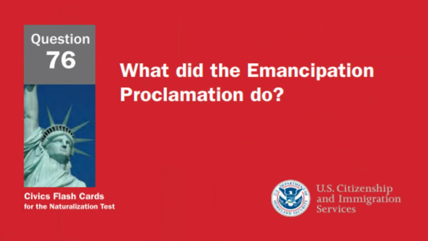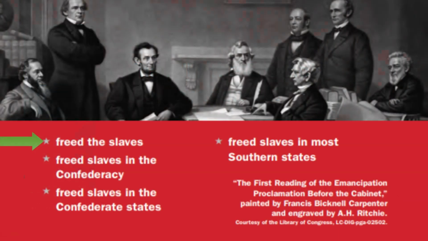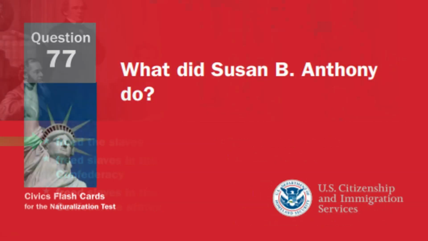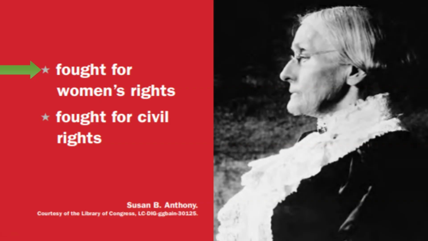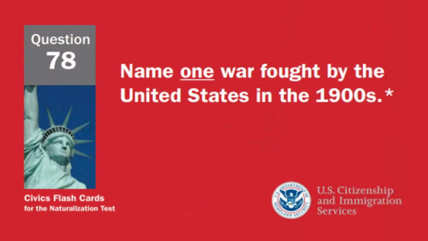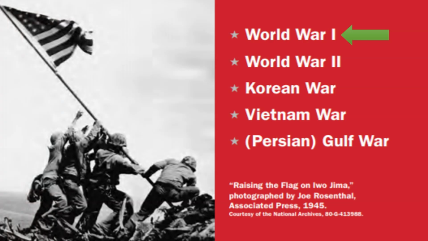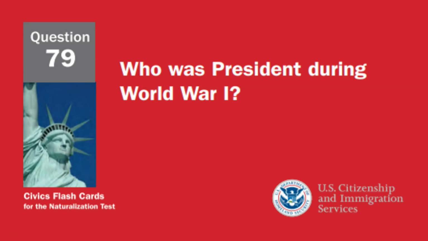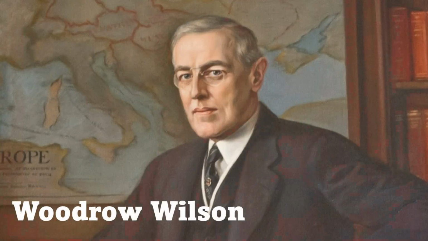What did the Emancipation Proclamation do? Freed the slaves. What did Susan B. Anthony do? Fought for women's rights. Name one war fought by the United States in the 1900s. World War I. Who was president during World War I? Woodrow Wilson.